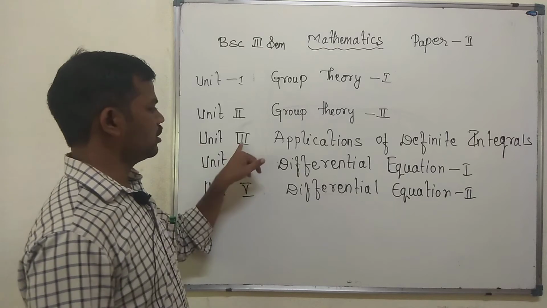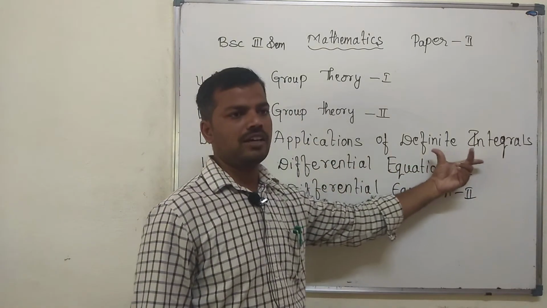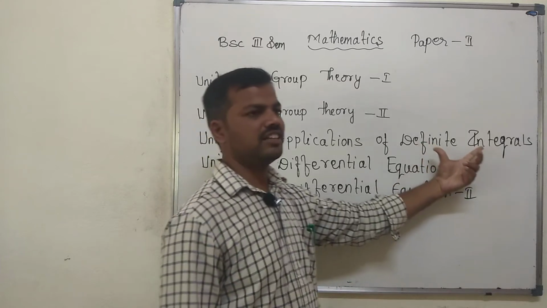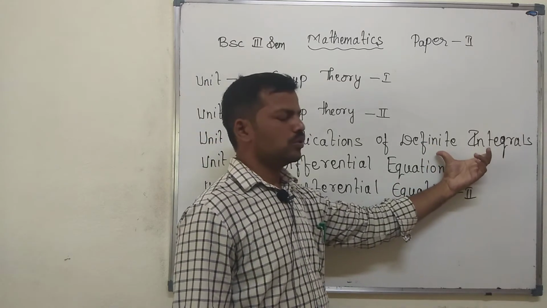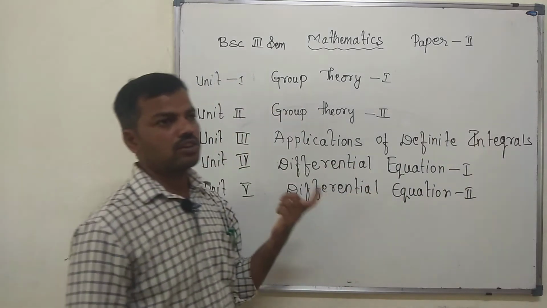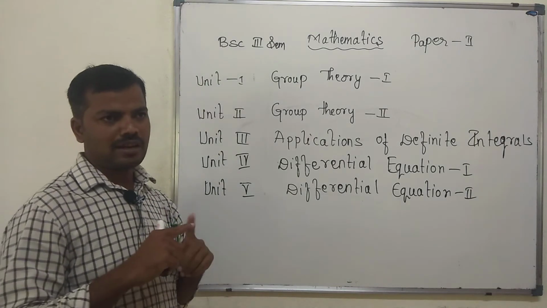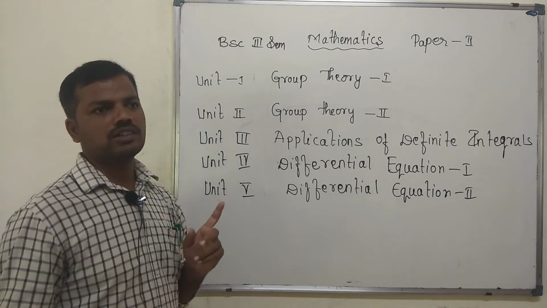Next, the third unit is application of definite integral. This is very familiar because we studied it in the second year for curves: the area between curves, and the area bounded by a line and a curve.